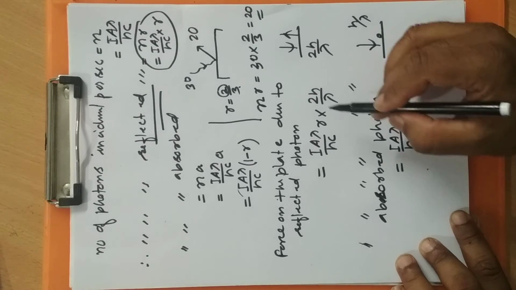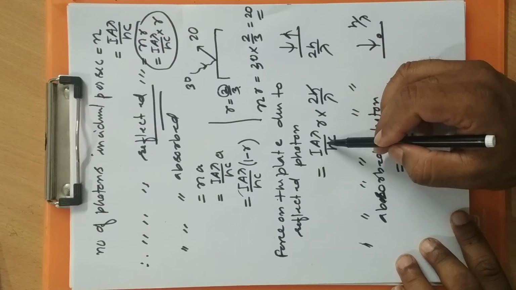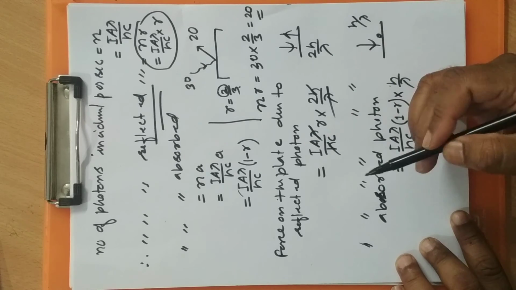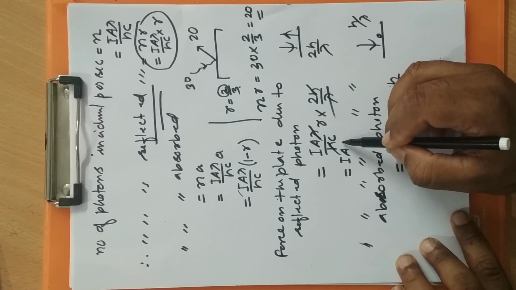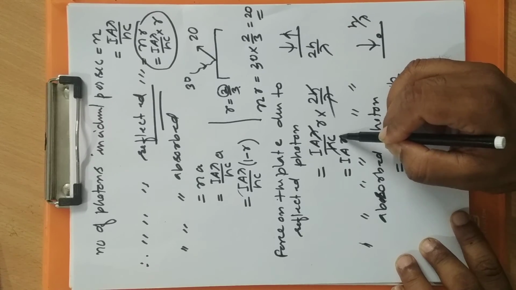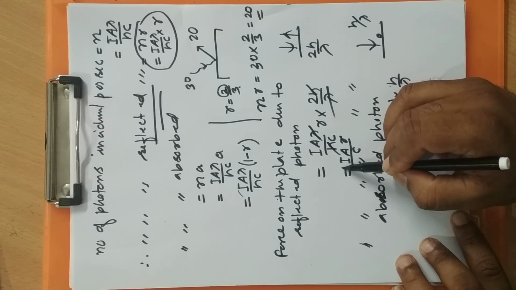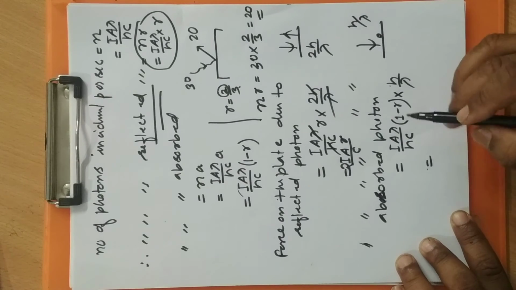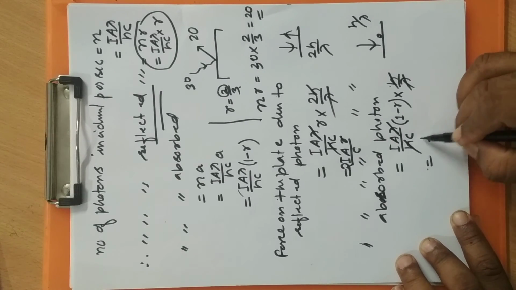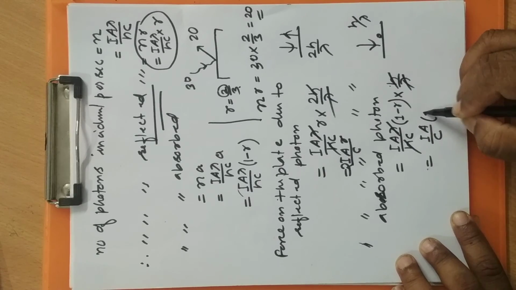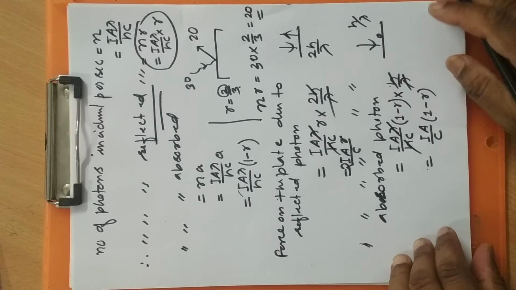So here h cancels, lambda cancels. You can write it as I A R by C, with a 2 in front of it. For the absorbed part, h cancels, lambda cancels: I A by C into 1 minus R.